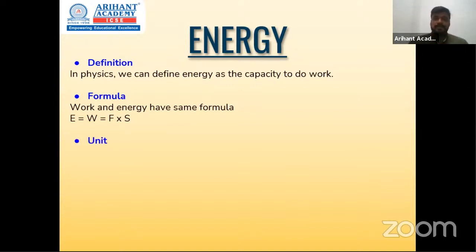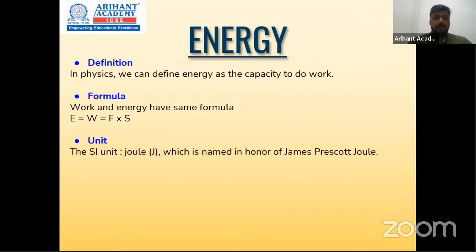Now, the unit of energy goes the same, which is joule and erg. So the same units for energy. 1 joule is 10 raised to 7 erg. That's the relation between the SI unit and the CGS unit.